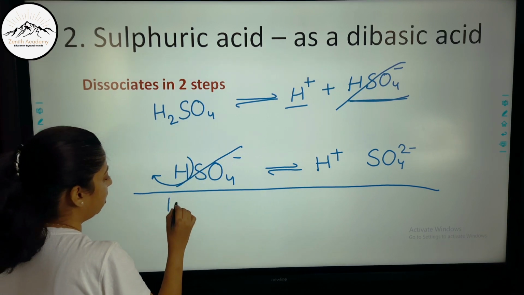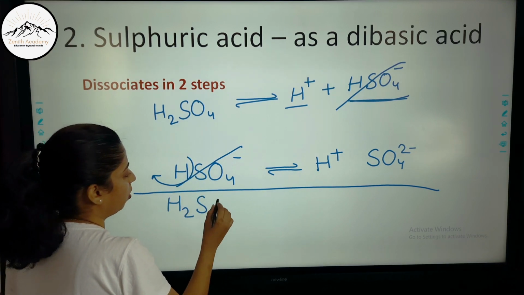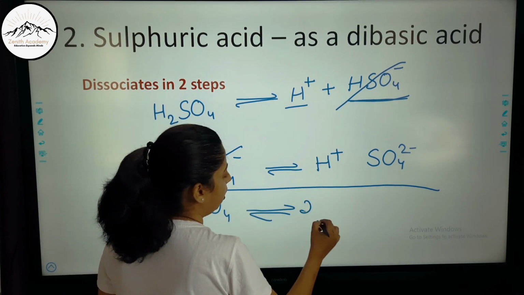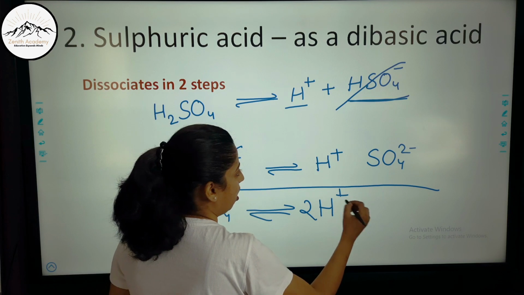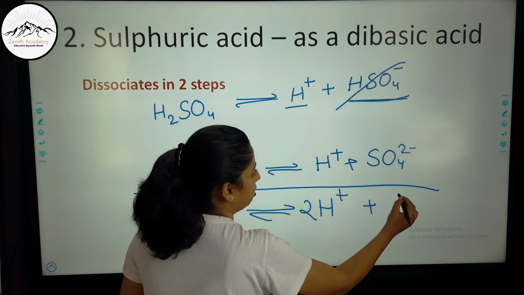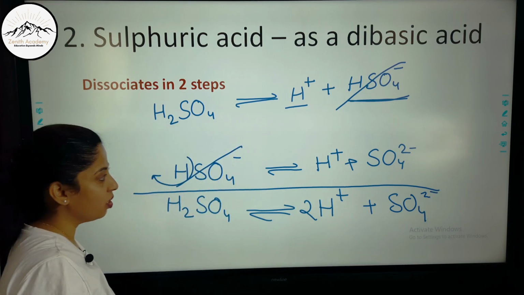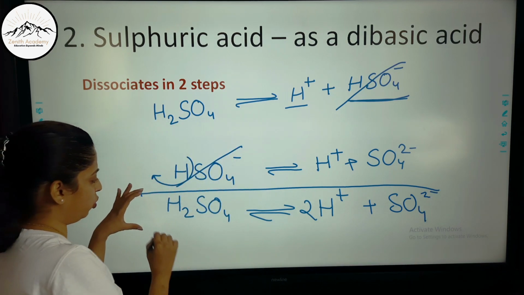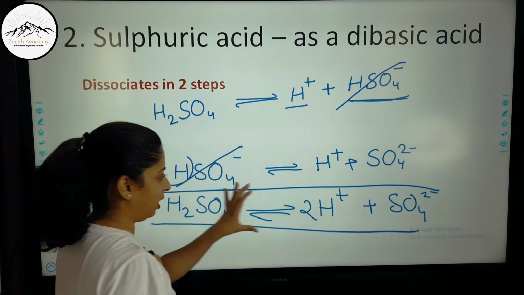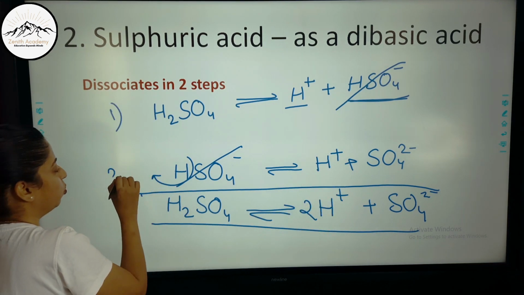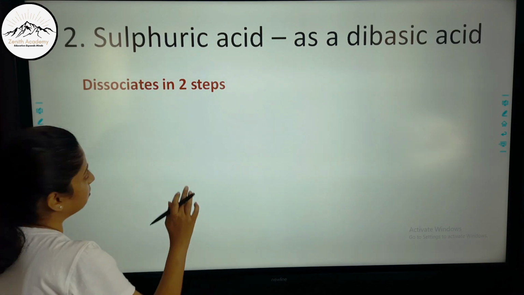So I can write that H2SO4 dissociates to form 2 H plus ions and a sulfate ion. We usually talk about this reaction directly, but it happens in step 1 and step 2. So there are two steps in this.